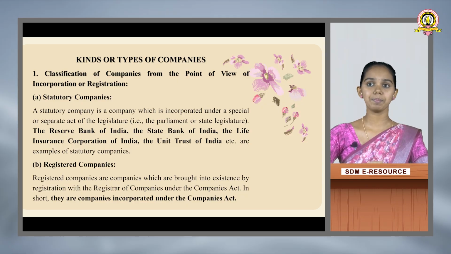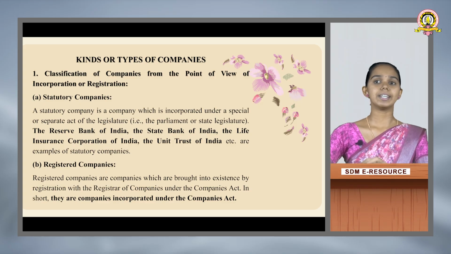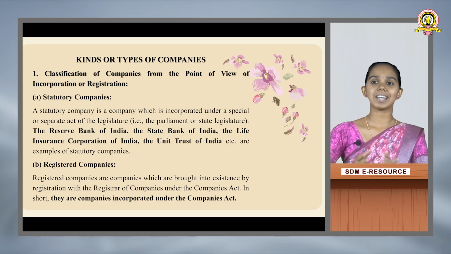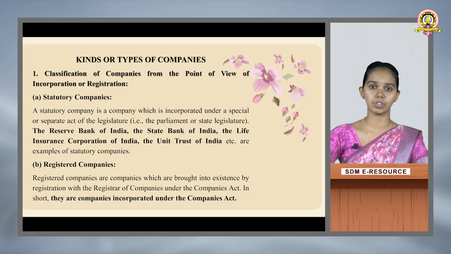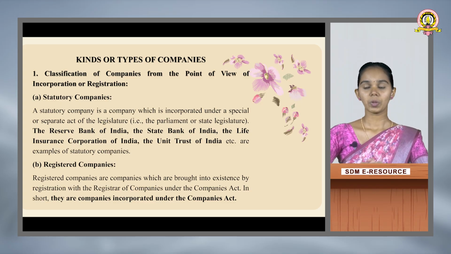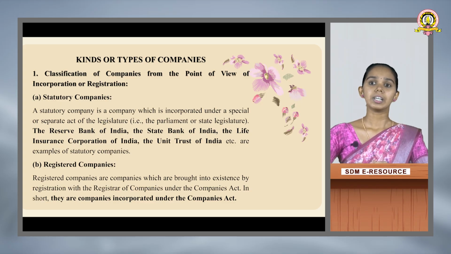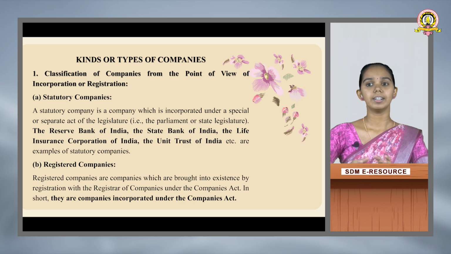Here we have two types: statutory companies and registered companies. First one is statutory companies. A statutory company is a company which is incorporated under a special or separate act of the legislature, that is the Parliament or state legislature. Examples are the Reserve Bank of India, the State Bank of India, the Life Insurance Corporation of India, the Unit Trust of India, etc.